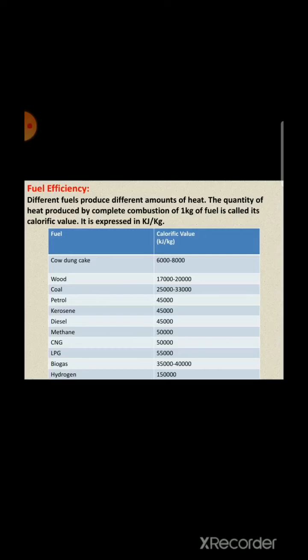For biogas it is 35,000 to 40,000 kilojoule per kilogram. For hydrogen the calorific value is very high, it is 1,50,000. But we cannot use this gas at home. We cannot use this gas for domestic purpose because it is a highly inflammable gas.